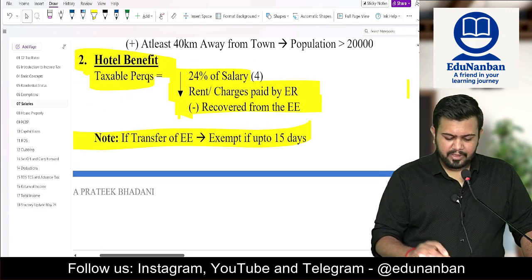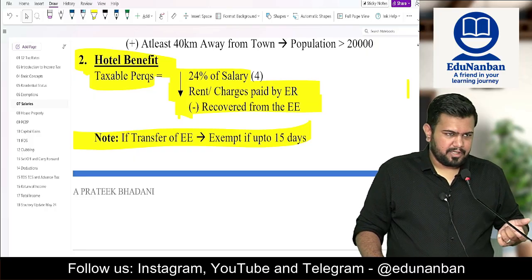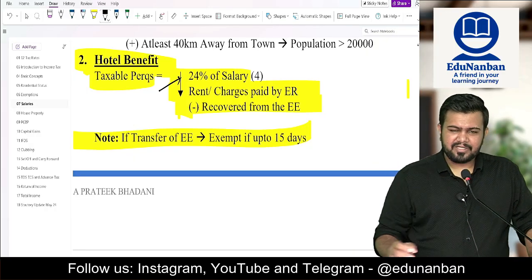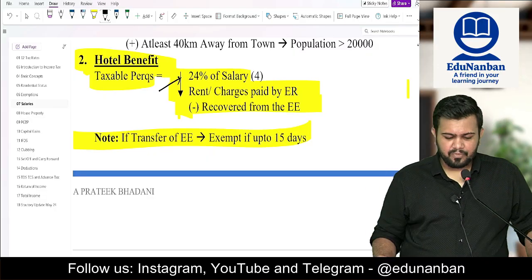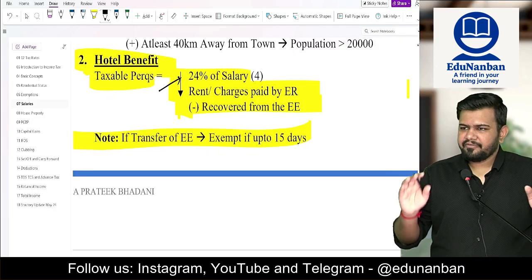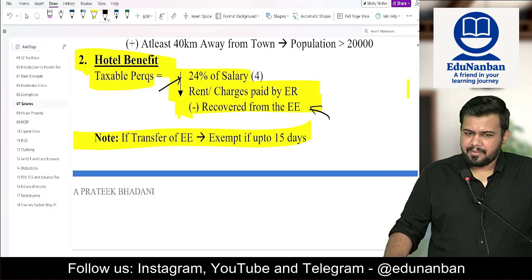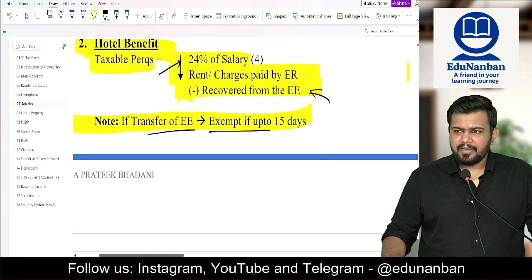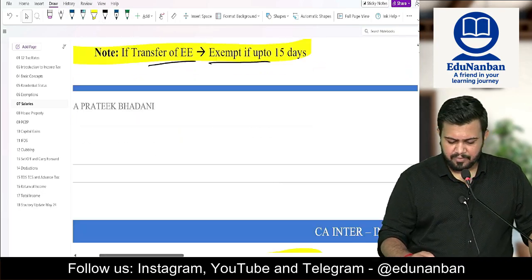Now let's come to hotel benefit. The employer is sponsoring the hotel stay of the employee. In such case, taxable perks will be 24% of the salary. This is the same salary we learned for rent free accommodation, ABB CDM. Okay, 24% of salary or rent or charges paid by the employer, whichever is lower, minus any amount recovered from the employee. However, if there is a transfer of the employee and hotel stay is given only up to 15 days, then there is no perquisite.